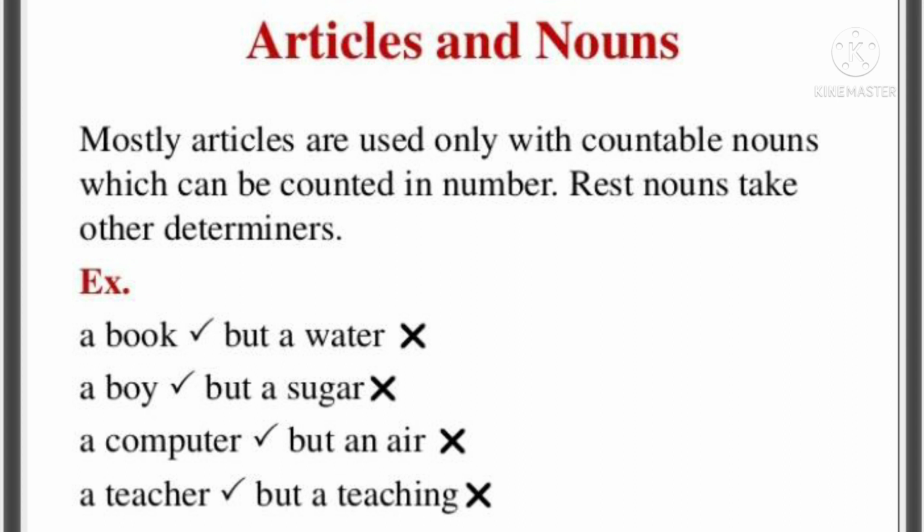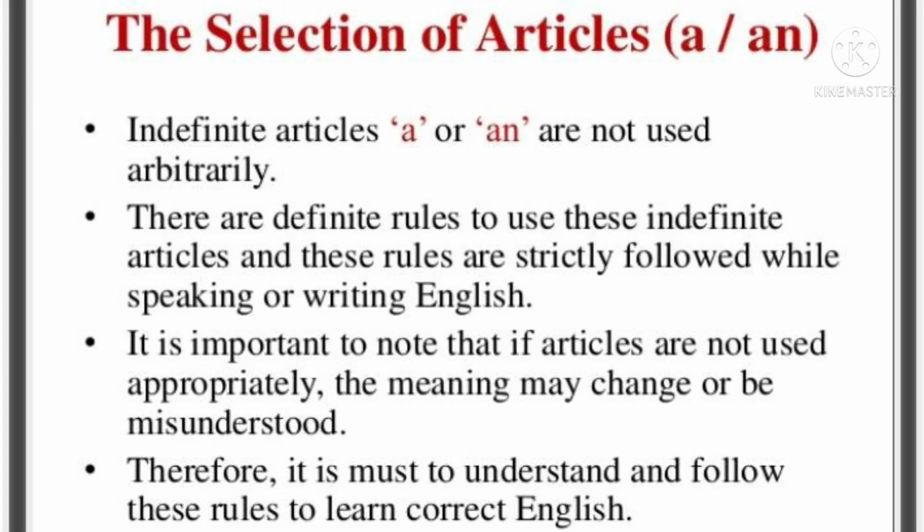So all these are wrong. Only a book, a boy, a computer, a teacher is correct. When we come to the selection of articles, there are definite rules to use these indefinite articles, and these rules are strictly followed while speaking or writing English. So first of all, we have to understand the rules.